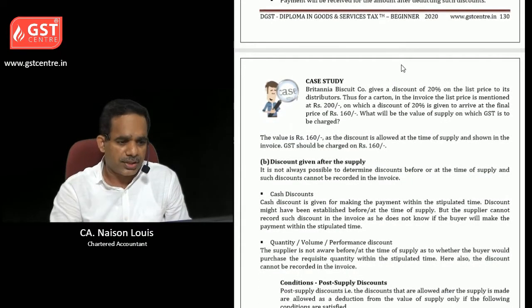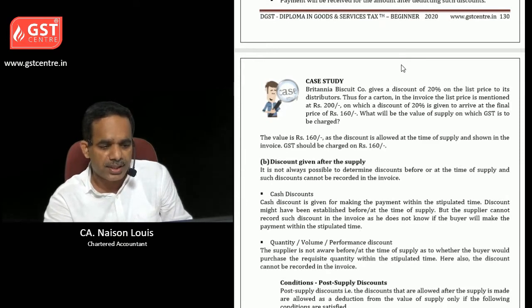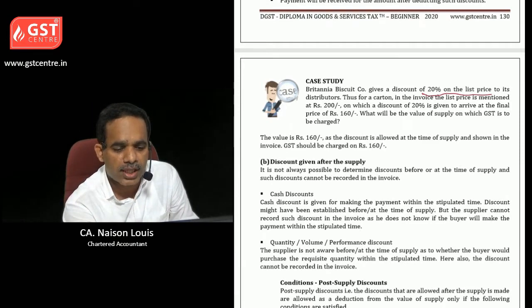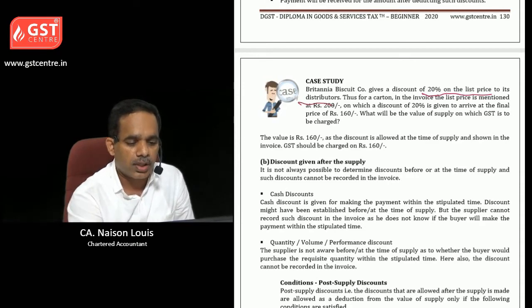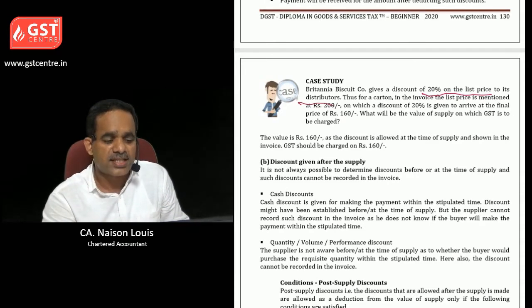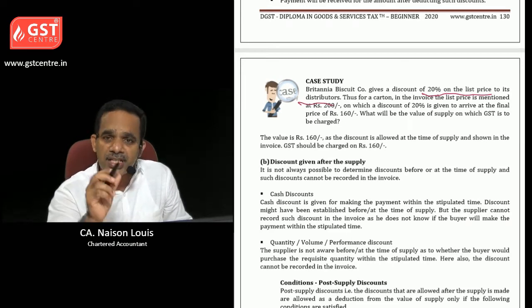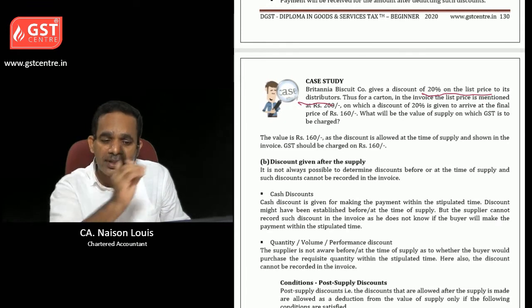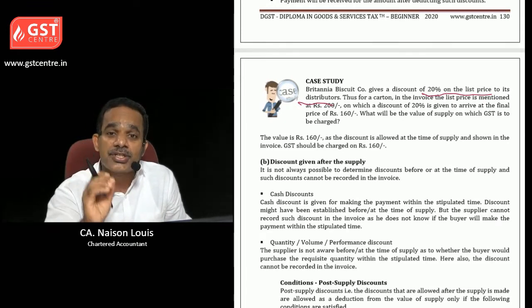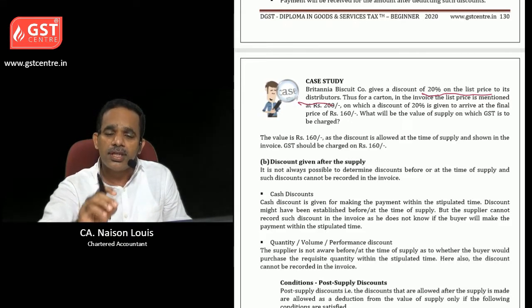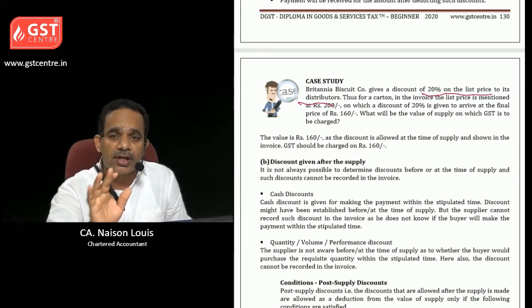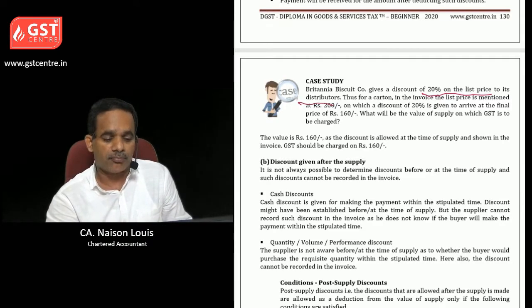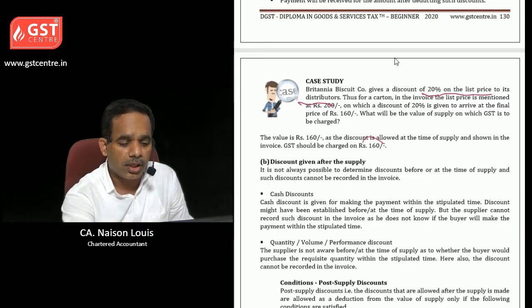Then let us take a case study to understand it clearly. Britannia Biscuit Company gives a discount of 20% on the list price to its distributors. Thus, for a carton in the invoice, the list price is mentioned at rupees 200, on which discount of 20% is given to arrive at the final price of rupees 160. What will be the value of supply on which GST should be charged? The value is 160. Why? Because there is a clear mentioning in the invoice that such a discount is given to the distributors by Britannia. Okay, so GST should be paid only on 160.